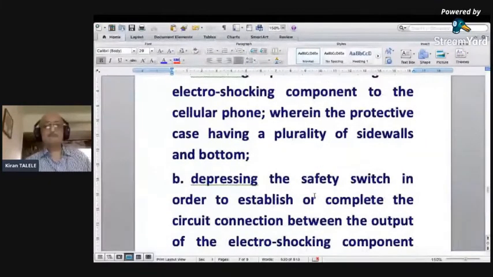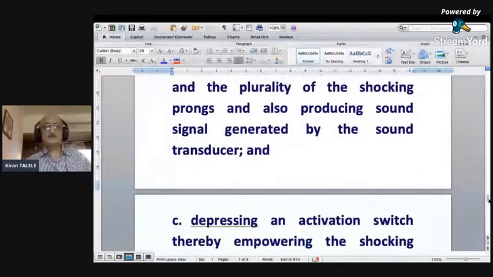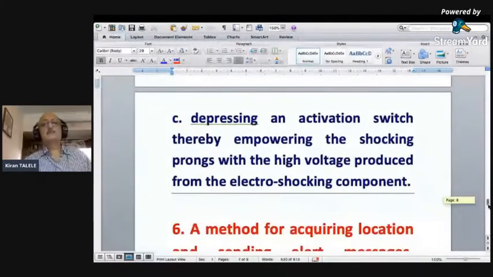It's a method of depressing the safety switch, in order to establish or complete the circuit connection between the output, because the circuit has to be activated to generate the shock. We don't need to do it all 24 hours. So there has to be some switch, and a switch mechanism will work. So there's a step-by-step procedure to be followed. This step-by-step procedure comes under methodology.